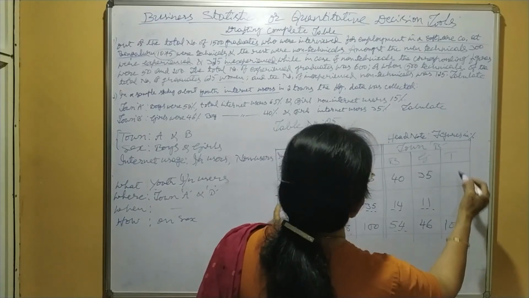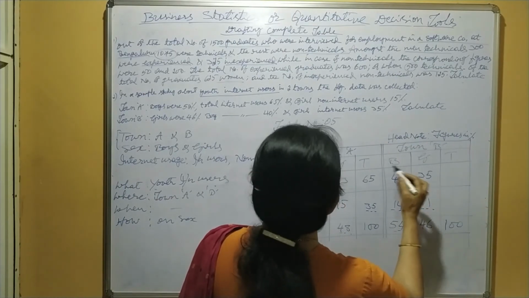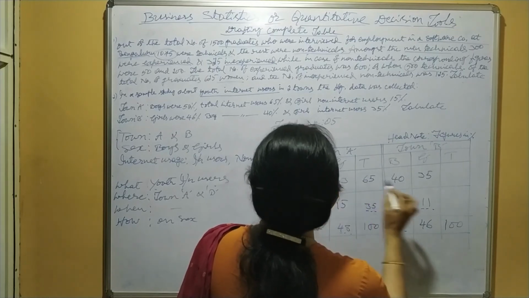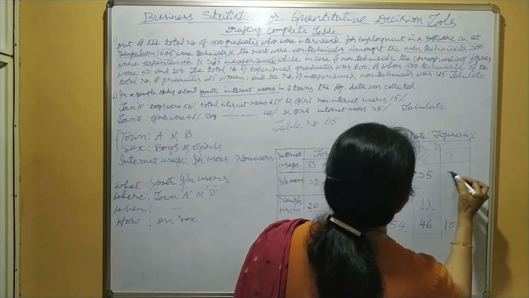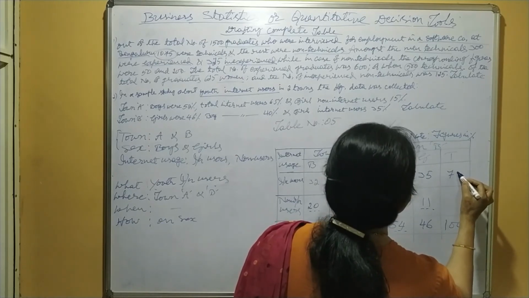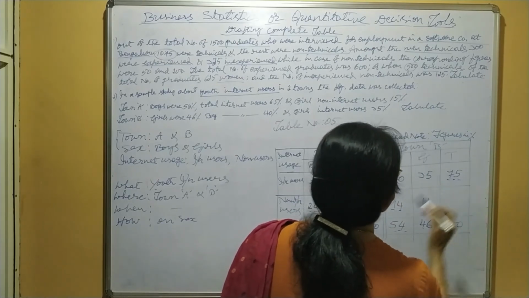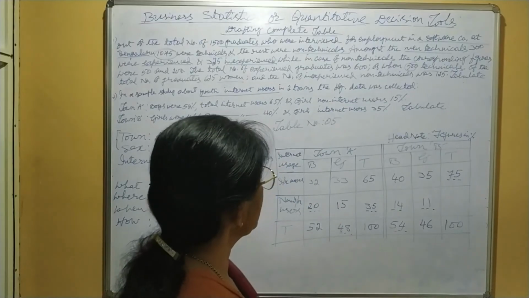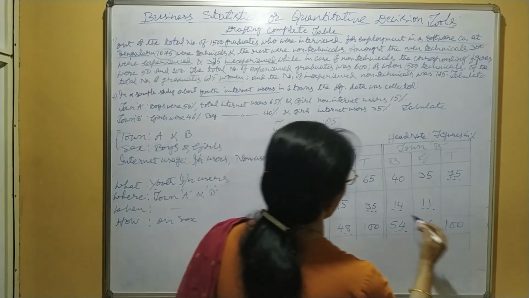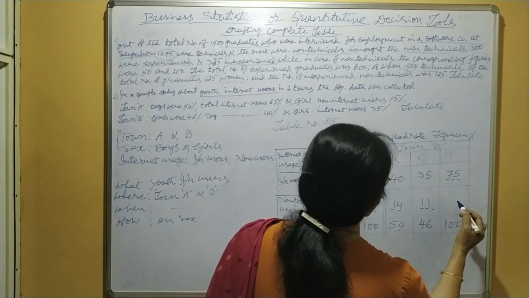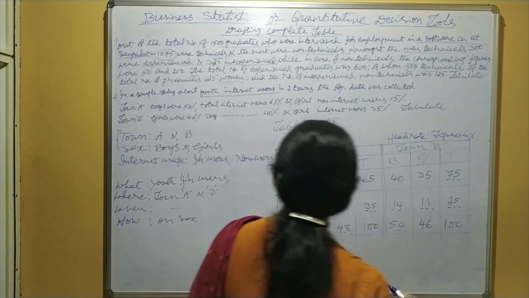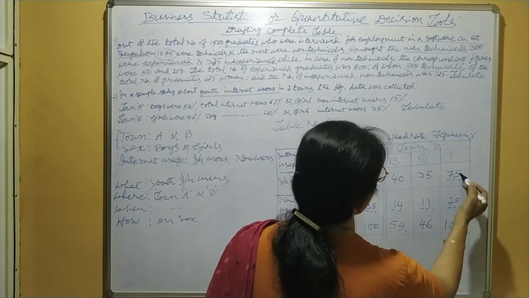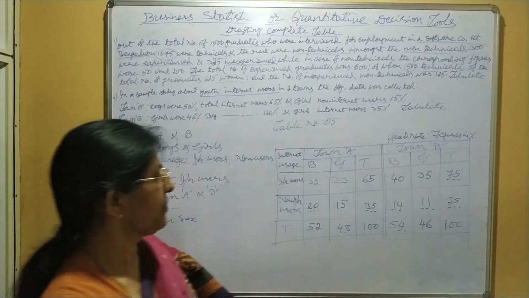Now, total boys internet users 40, girls internet users 35, total internet users 40 plus 35, that is 75. Now here 14 plus 11, that is 25 non-internet users, or 100 minus 75, 25.